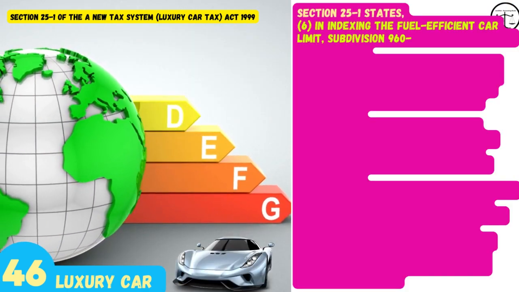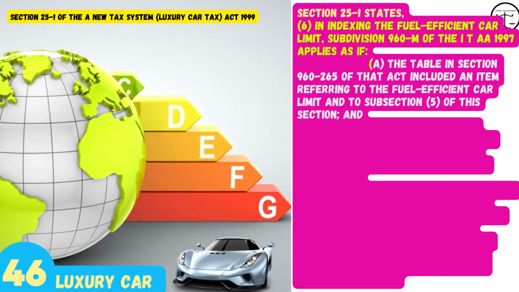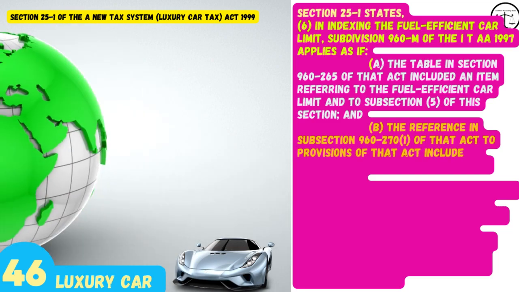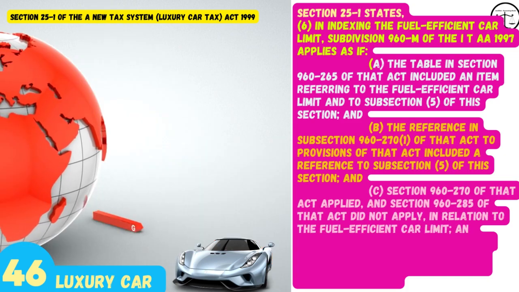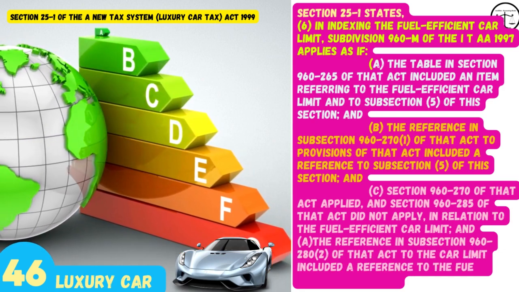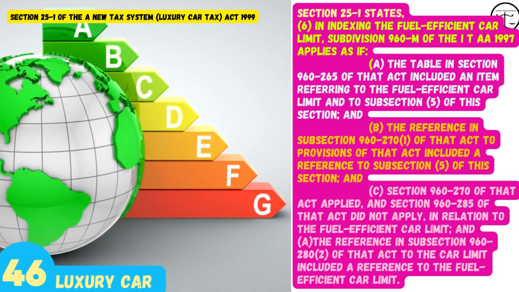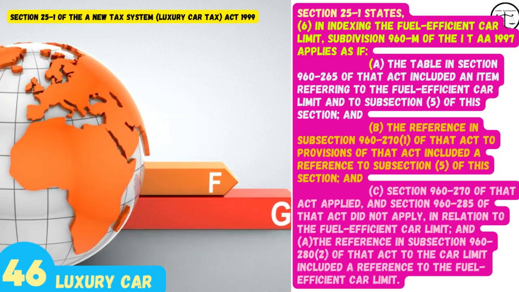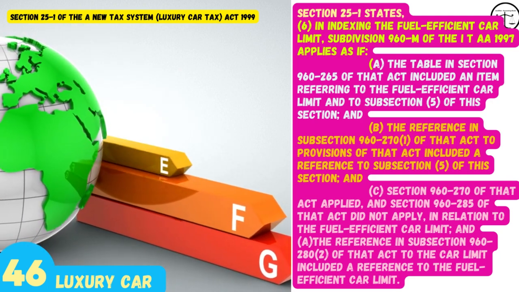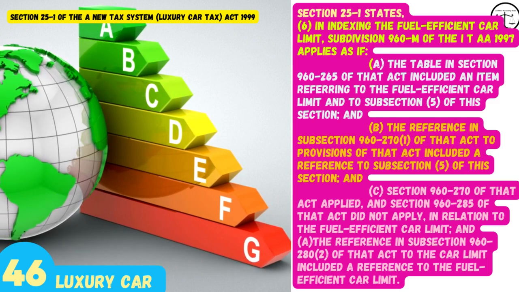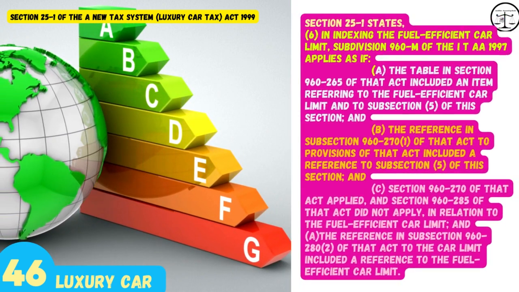6. In indexing the fuel-efficient car limit, Subdivision 960-M of the ITAA 1997 applies as if A. The table in Section 960-265 of that Act included an item referring to the fuel-efficient car limit and to subsection 5 of this section, and B. The reference in subsection 960-271 of that Act to provisions of that Act included a reference to subsection 5 of this section, and C. Section 960-270 of that Act applied, and Section 960-285 of that Act did not apply, in relation to the fuel-efficient car limit, and D. The reference in subsection 960-282 of that Act to the car limit included a reference to the fuel-efficient car limit.